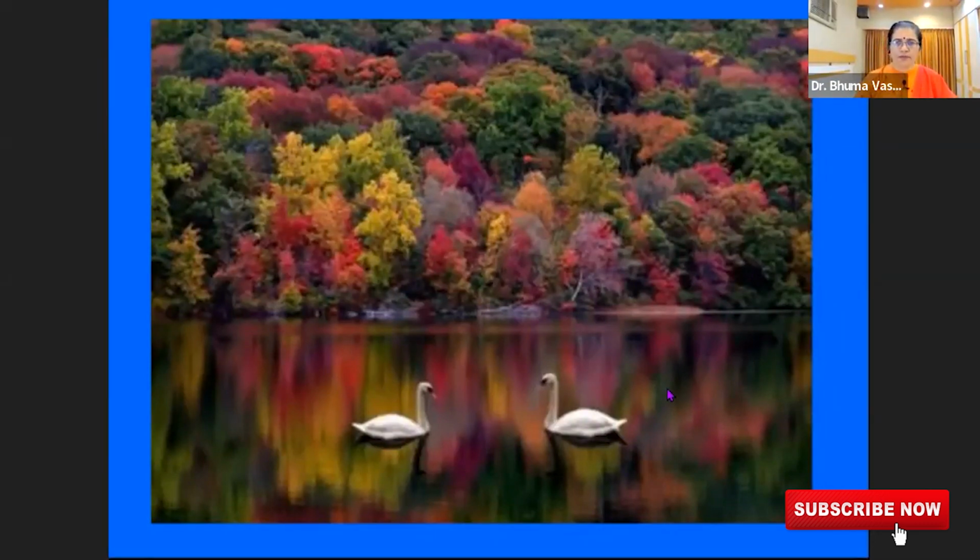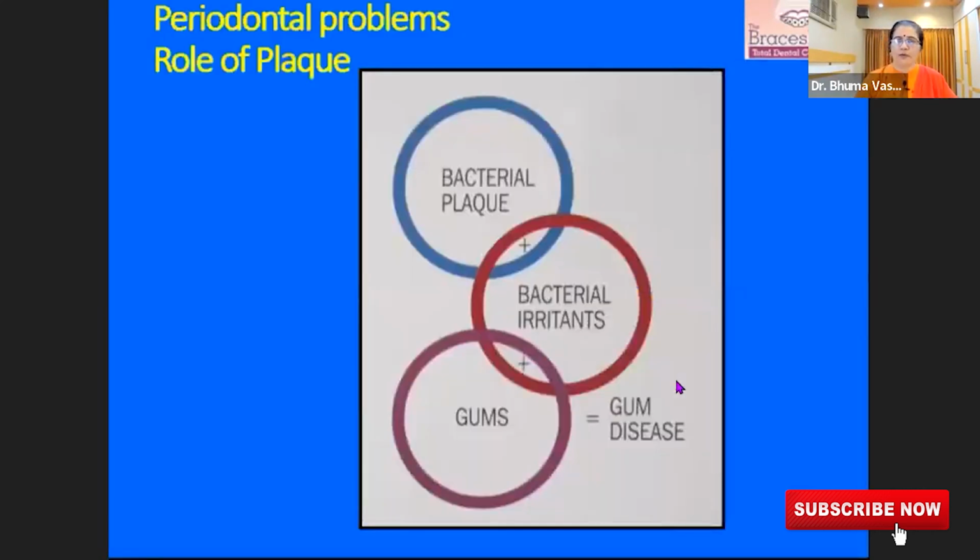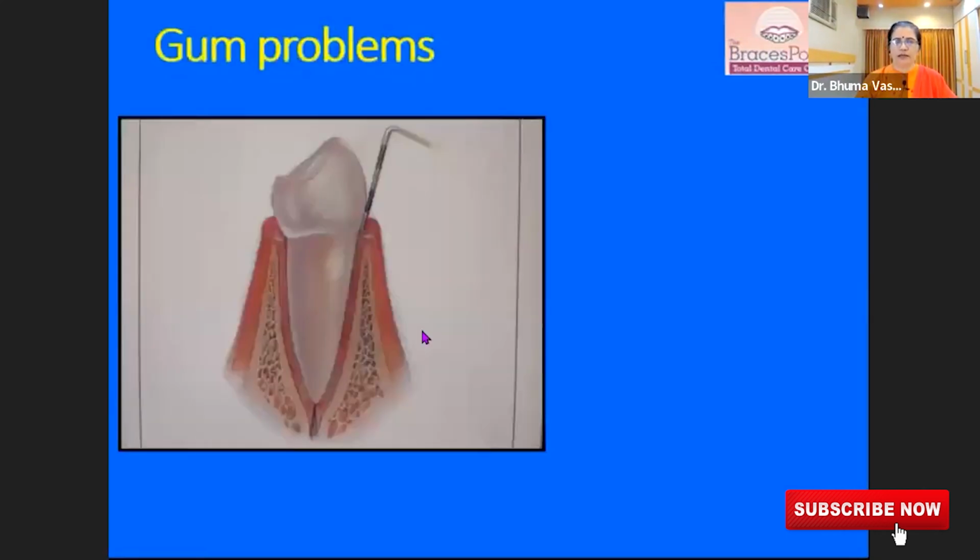Now, the other problem, the second silent killer, is the gum problem, right? The branch of dentistry, periodontics, deals with the diseases of gums and supporting bone. So how does the gum problem happen? There is bacterial plaque, which is there in everybody's mouth. Bacterial irritants are created because of that, the gums get inflamed because of these irritants, and you develop gum disease. Right? Let's learn more about that right now.